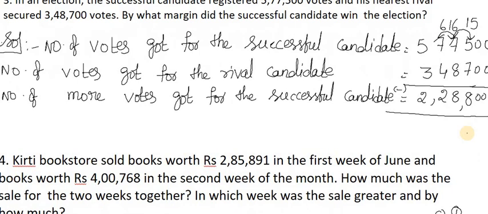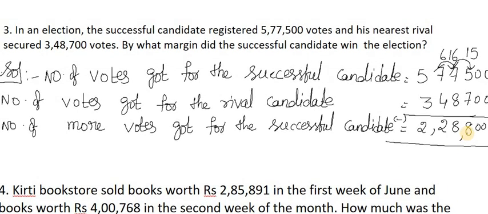So in today's class, what we learned in these word problems is that both have subtractions and additions but in a different way. In the first one, he gave the successful candidate's votes and the losing candidate's votes also. Instead of asking how many more votes, he used a word called margin. By what margin did the successful candidate win the election, he asked.